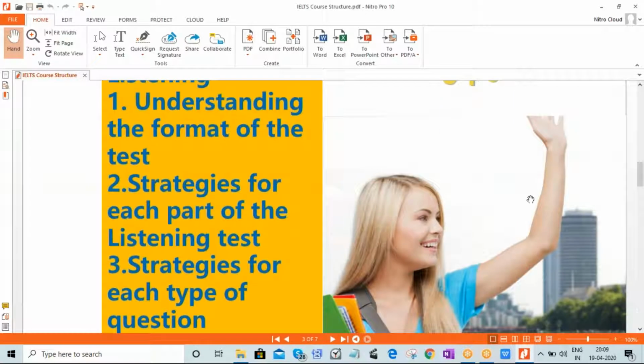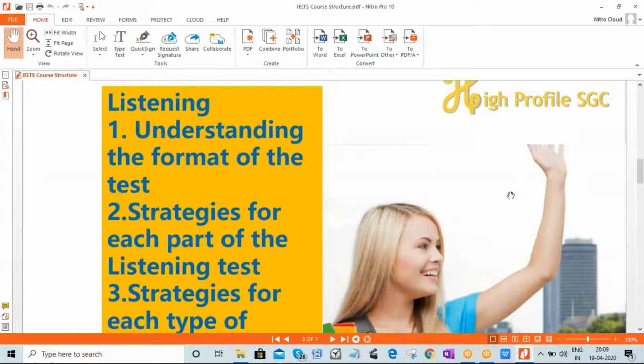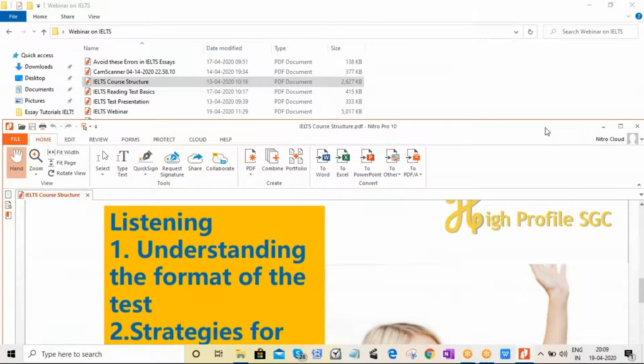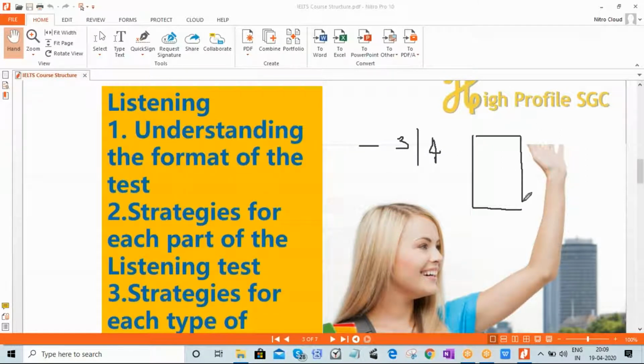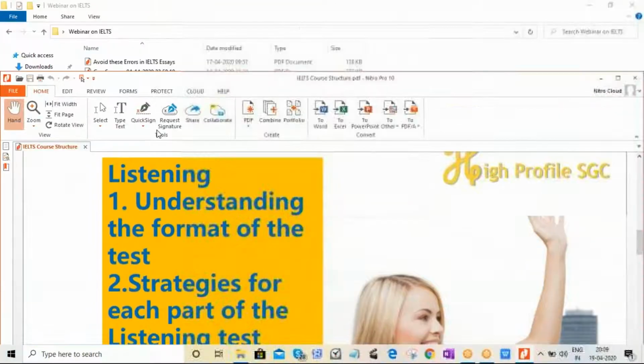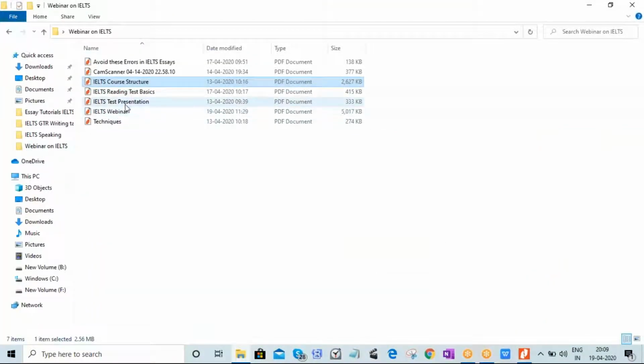Now, first thing, if you talk about listening test, many people, I understand, have problem with the multiple choice questions. Now there are two types of multiple choice questions in listening. One where you just have four options and you have to choose one. Three or four options are given. That is a little easier compared to the other. In section 3, sometimes you have 6 to 7 options and you have to match the columns. That adds to the difficulty level. Section 1 and 2 are easier compared to section 3 and 4. So let us see the structure of listening test and how we can tackle those things.